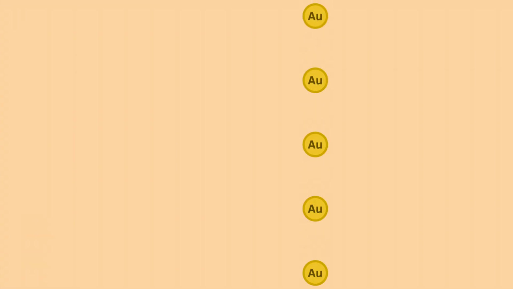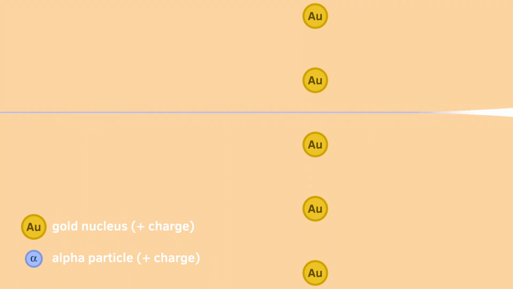Imagine a line of gold atoms. There are a few possible things that can happen. Firstly, the positively charged alpha particle can go directly between the gold nuclei. What this means is that the alpha particle isn't repelled by either and ends up directly behind the alpha source. Secondly, the alpha particle can move close by a gold nucleus. What this means is there's a little bit of repulsion and the alpha particle is deflected. Finally, if the alpha particle is going directly in line to hit a nucleus, it will repel by a very large amount, meaning that it's almost bounced back to where it's come from. And that's what we saw going on earlier.